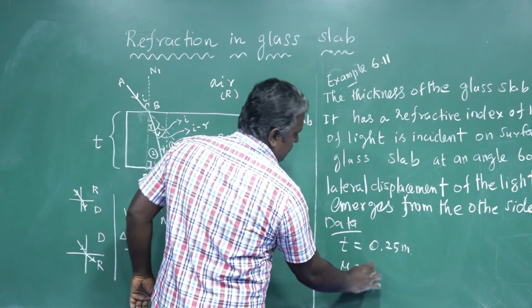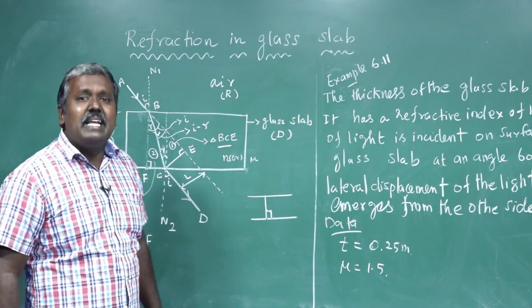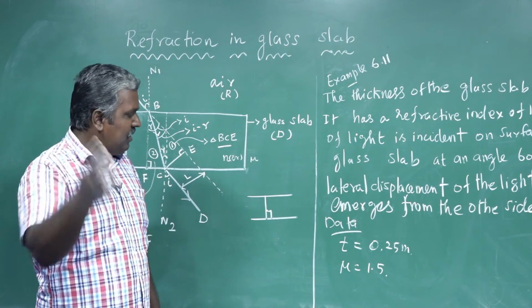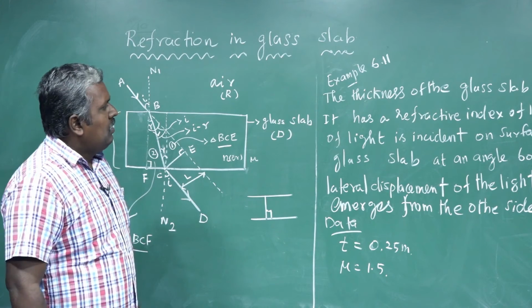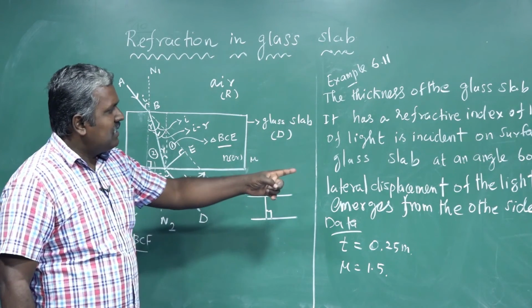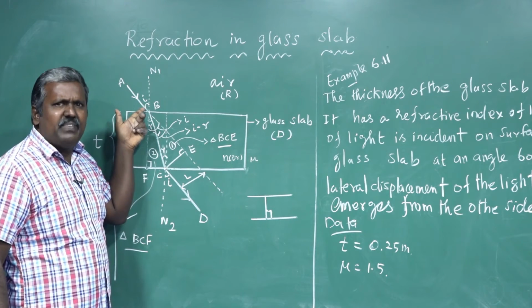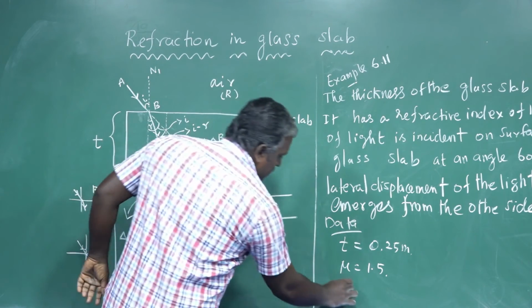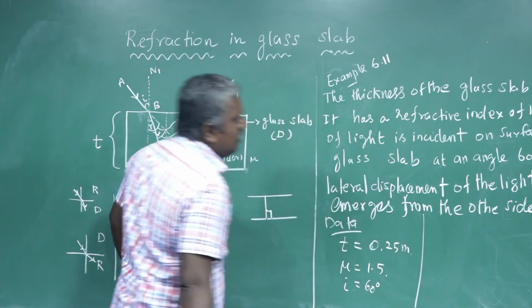Already you have studied this in Snell's law in 10th standard: mu is equal to sin i by sin r. Here mu is equal to 1.5. Light is incident on the surface of the glass slab at an angle, called the angle of incidence, small i is equal to 60 degrees.